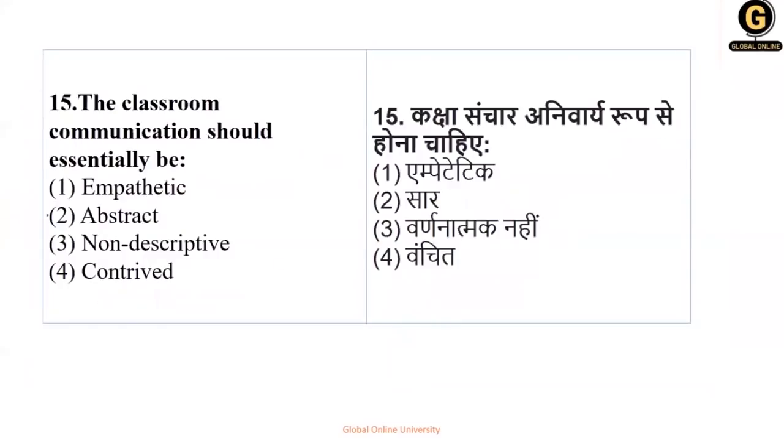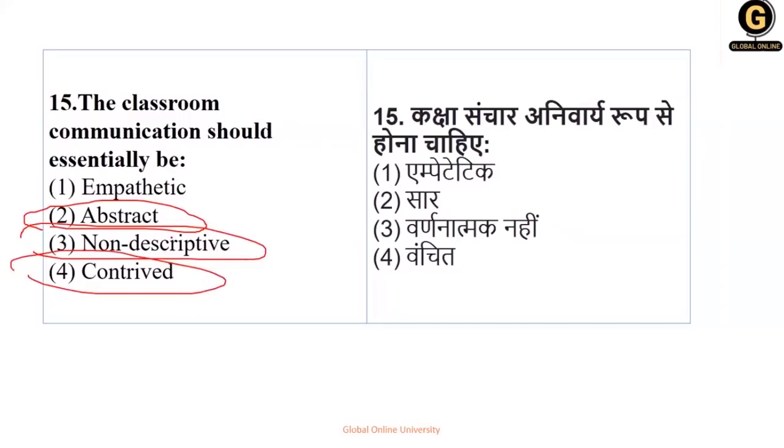Next question: the classroom communication should be essentially what? How should classroom communication be? When we are talking about classroom communication, abstract, in short, no. Non-descriptive, definitely not. Contrived, it's not. These are all negative qualities. So how should classroom communication always be? Empathetic.